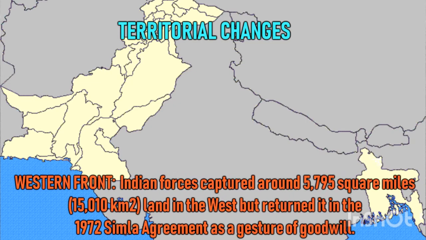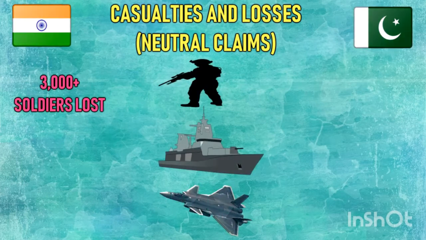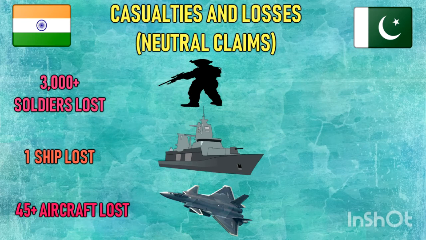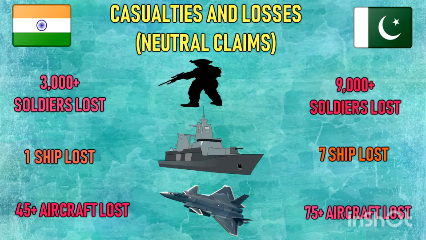Western Front: Indian forces captured around 5,795 square miles of land in the west, but returned it in the 1972 Simla Agreement as a gesture of goodwill. Casualties and losses. India, 3,000 plus soldiers killed. 1 naval ship lost. 45 aircraft lost. Pakistan, 9,000 plus soldiers killed. 90,000 plus soldiers captured. 7 naval ships lost. 75 aircraft lost.